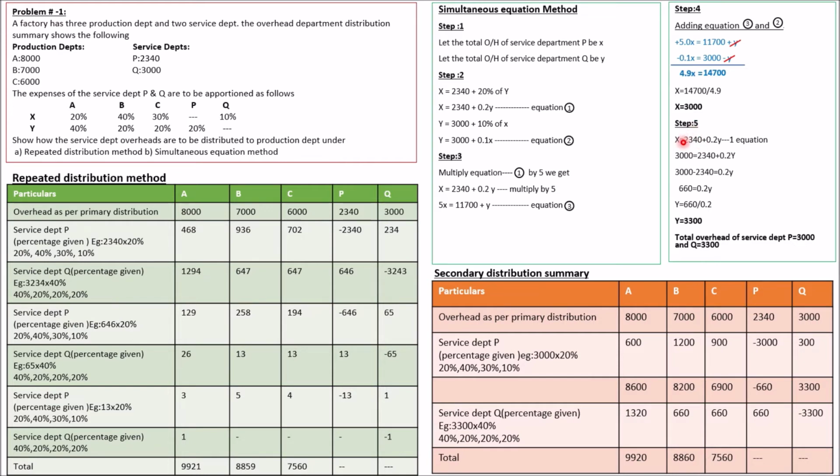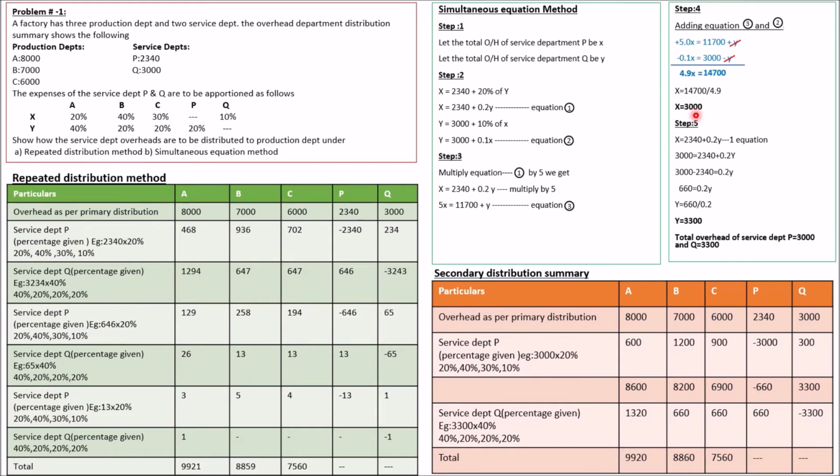Take the first equation, x is equal to 2340 plus 0.2y. Then we know the value for x. You can substitute the same value here: 3000 is equal to 2340 plus 0.2y. When you bring 2340 to your left hand side, it becomes minus: 3000 minus 2340 is equal to 0.2y. 3000 minus 2340, 660 is equal to 0.2y. Y is equal to 660 divided by 0.2. Y value is 3300. So this is the total overhead of the service department.